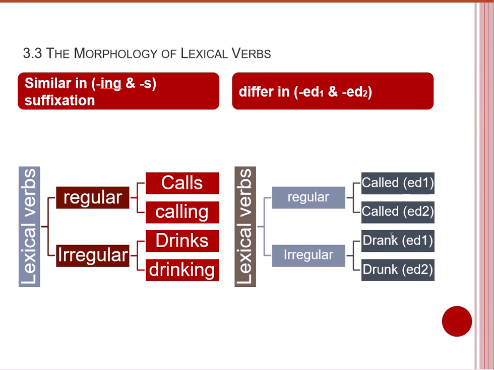The form of the verb would be modified, let's say. So there is an infix in the verb, no suffix. And with the ed2, again, we have another form, drunk. So with the addition of the ed, we can see that there is this differentiation between regular and irregular verbs.